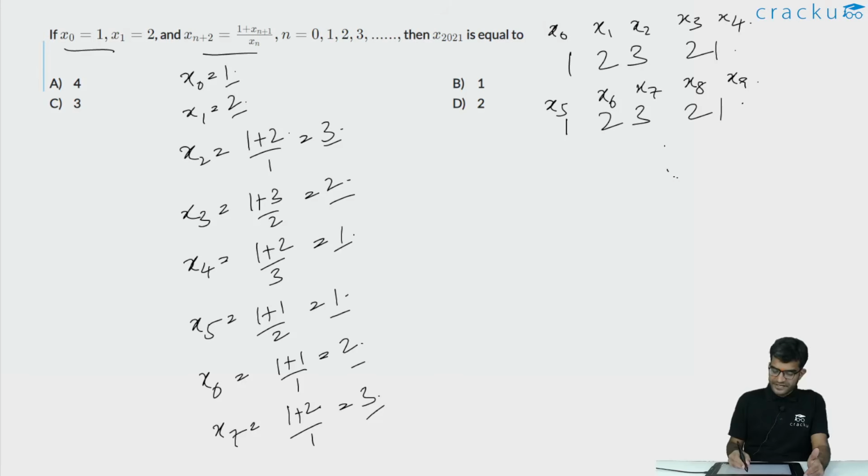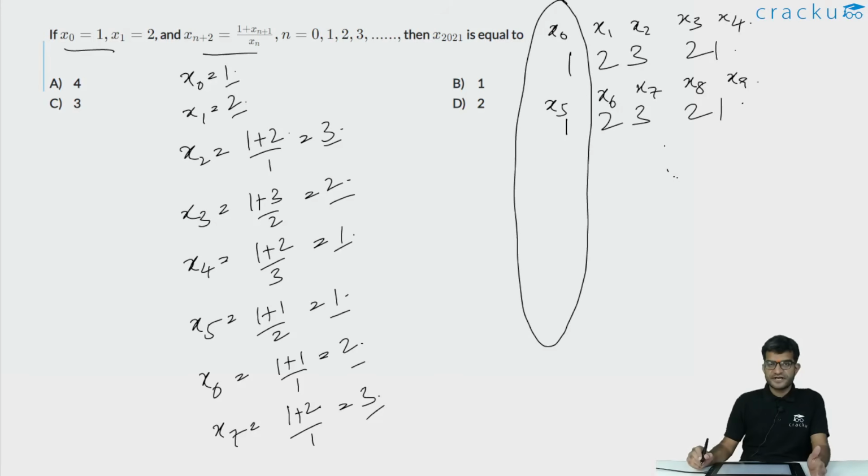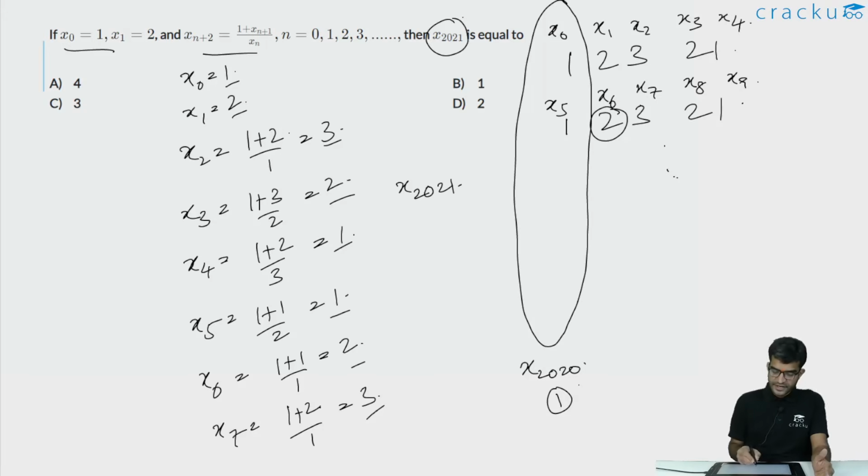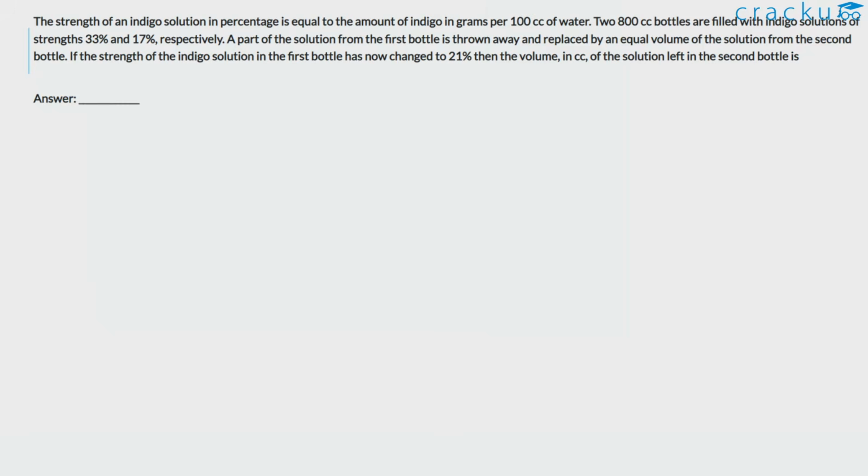The pattern is repeating, so whenever you are getting a multiple of 5, the cycle is going to start at 1. You are asked to calculate the value of x of 2021. So x of 2020, which is a multiple of 5, will be over here, and that will equal 1, and x of 2021 will be 2. So the correct answer in this particular case is option D, which is equal to 2.